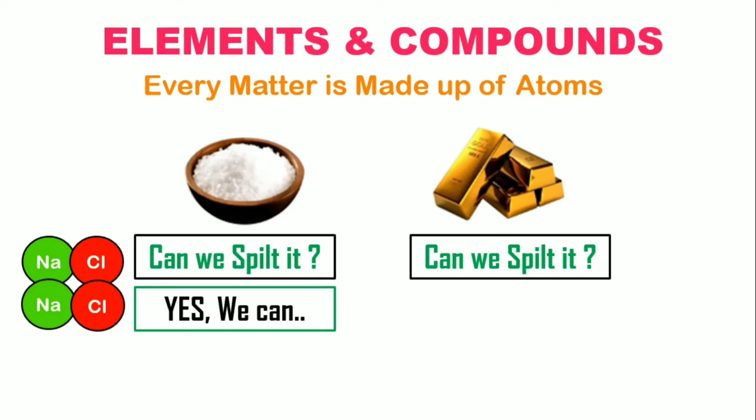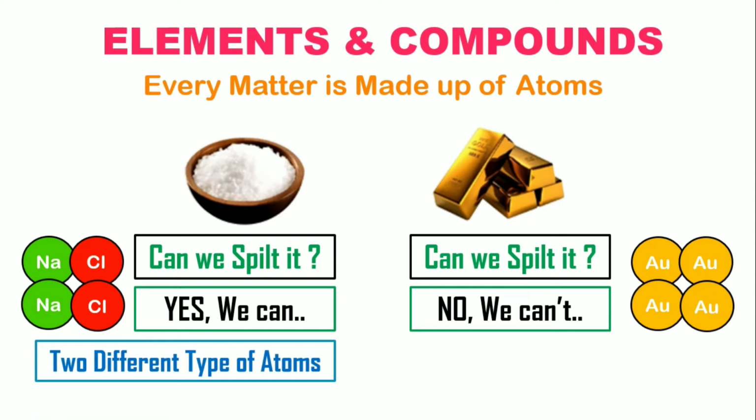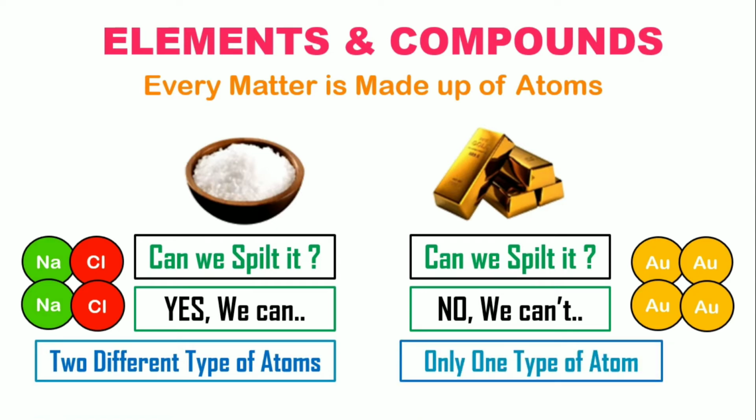And in gold, we are not able to split the gold into two or more atoms, as gold is made up of only one type of atoms, the gold atoms. Thus we learned that table salt is made up of two different types of atoms and gold is made up of only one type of atom. In chemistry, we call gold an element and table salt a compound.